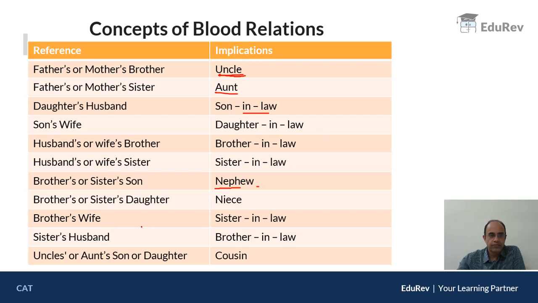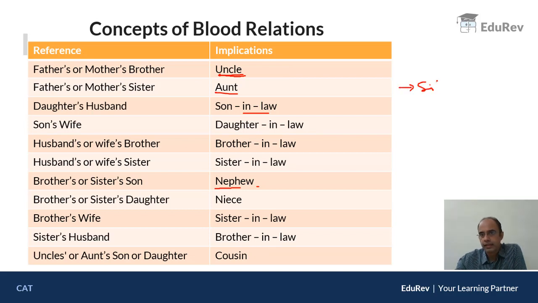Now, brother's wife, again coming from another family, is therefore sister-in-law. Sister's husband is said to be brother-in-law. Now, uncle's son or daughter, they are all cousins. They are not our own brother or sister, they are our cousins. Similarly, aunt's son or daughter, they are again our cousins. Just for your understanding sake, I am giving a few more terminologies.